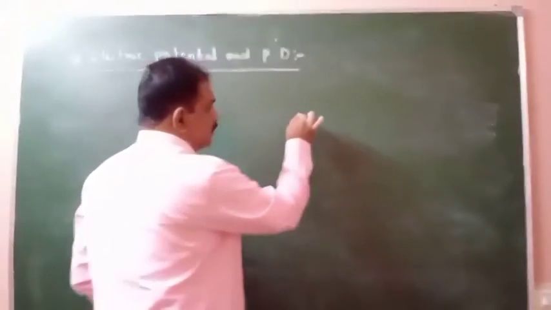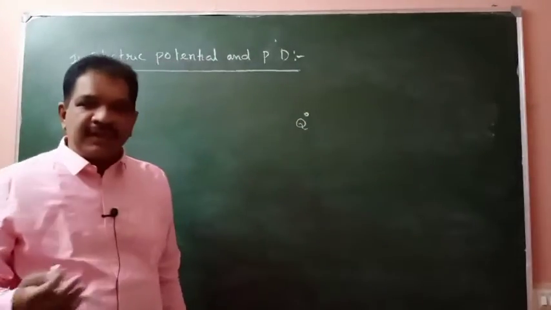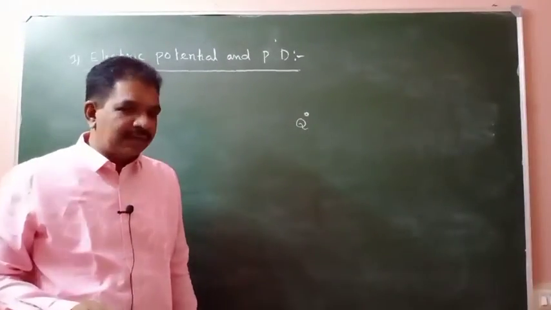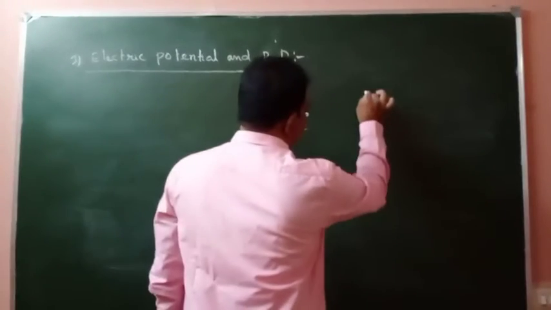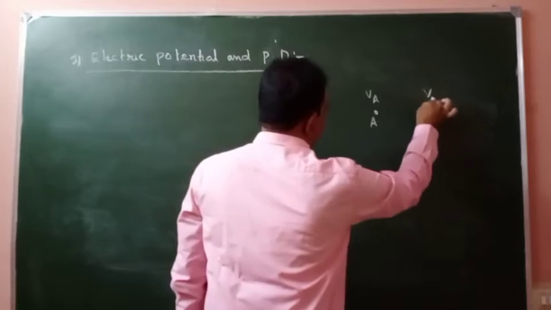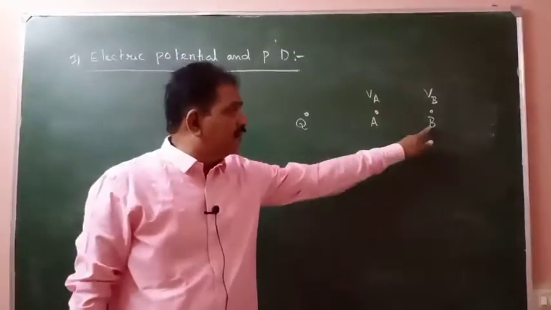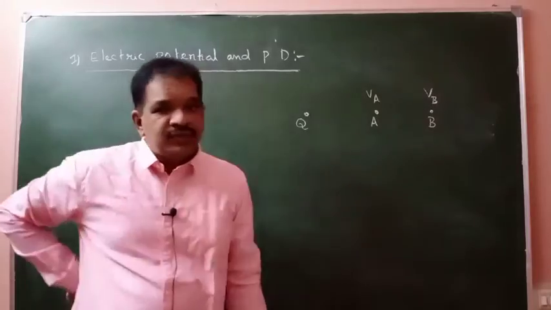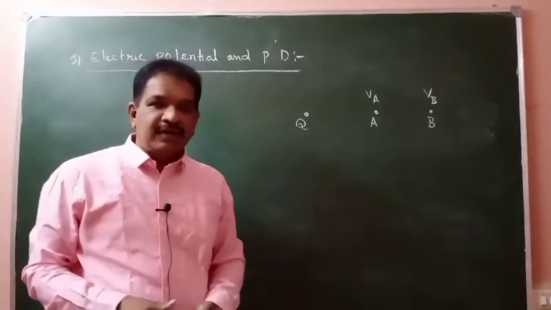So here a charge is there. This charge is creating the electric field. Because of this charge, here some potential will be there, here some potential will be there at this point B. So the difference in the potentials between these 2 points is called potential difference.